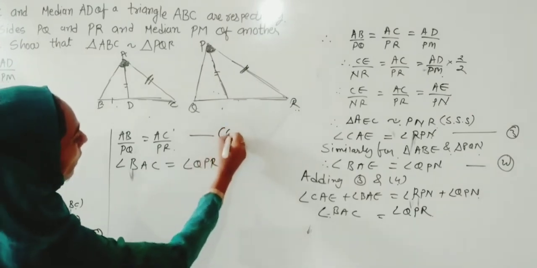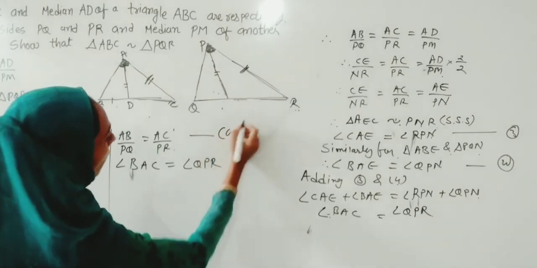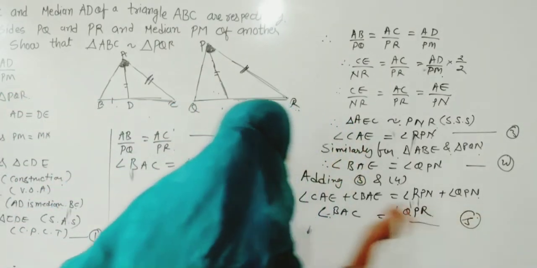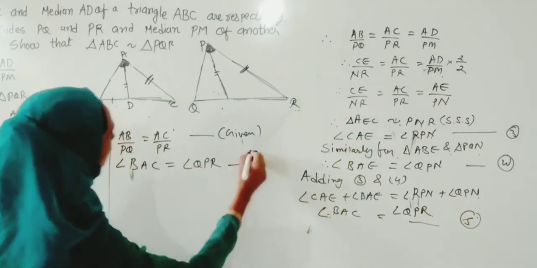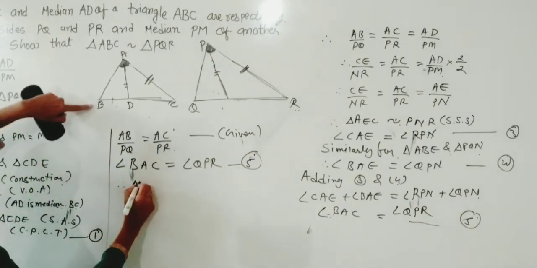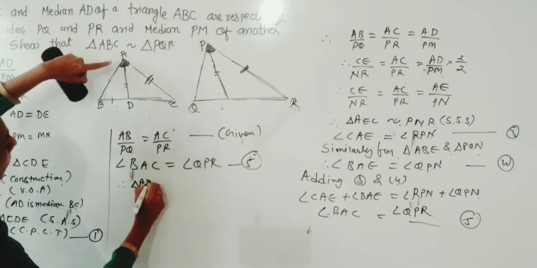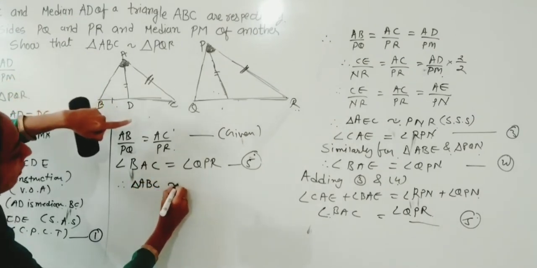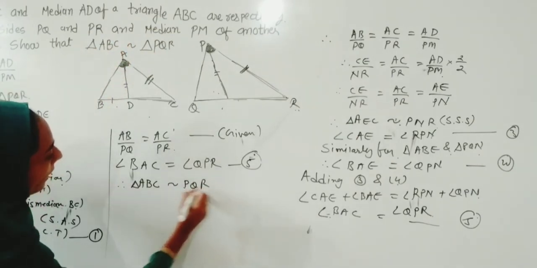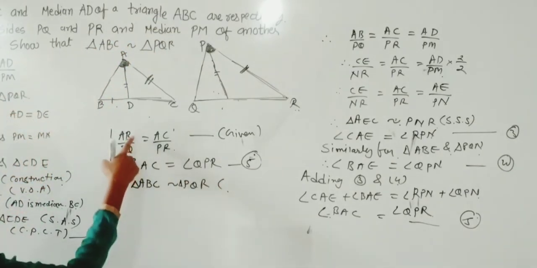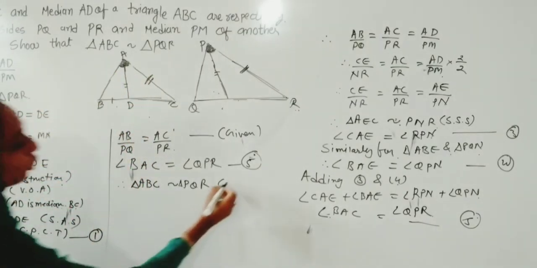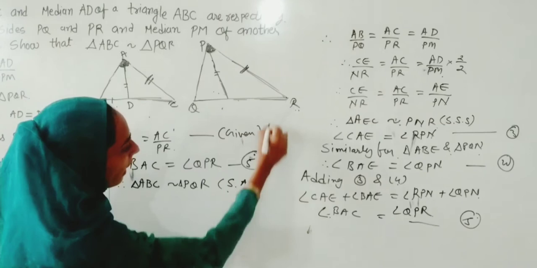And how did we write this? This is from the given, and let us name it equation number 5. So from the given and equation 5, we can write triangle ABC will be similar to triangle PQR. And by using which criteria? We have two sides and the angle adjacent to them, so by using side angle side we have this.